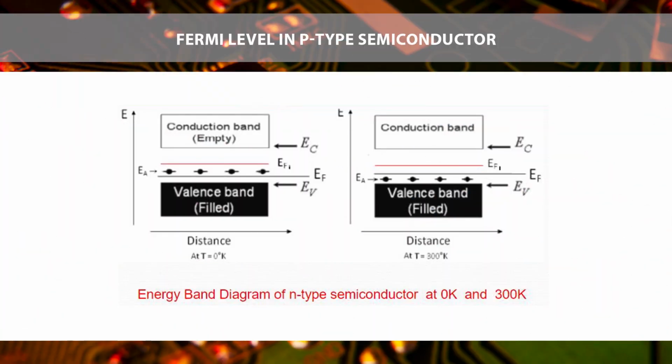Fermi level in a p-type semiconductor. The number of holes in the valence band is greater than the number of electrons in the conduction band. So the Fermi level shifts toward the valence band. With temperature, the Fermi level shifts toward the energy gap, toward Eg.